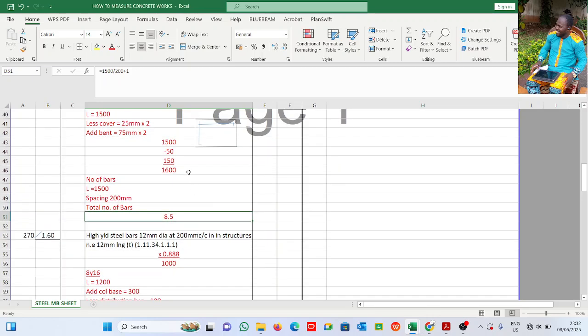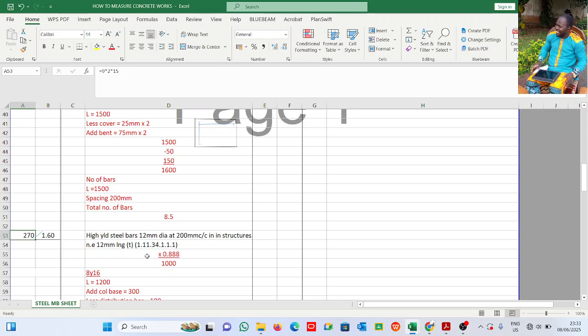Right, so we already know the length of one to be 1600, so this is 1.6. We have 9 numbers, times 2 because see 1 and 2, they are both 15 by 15. Then we have 15 number columns. Now this is in tons. It is 12 mm bars. That's why it is 0.888 over 1000.